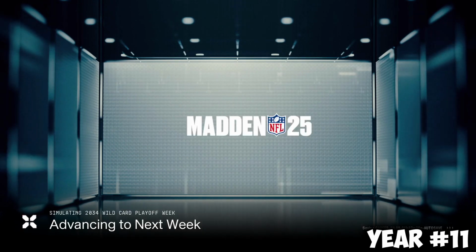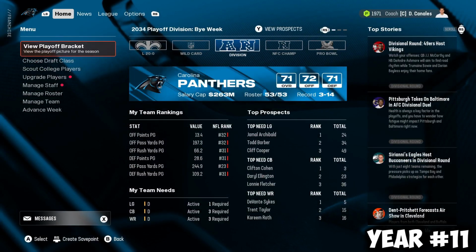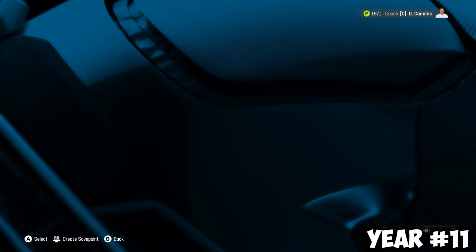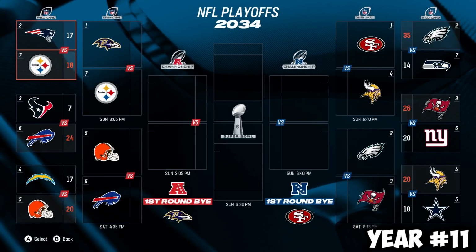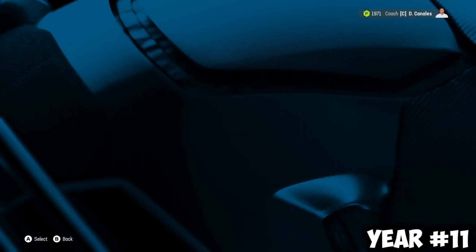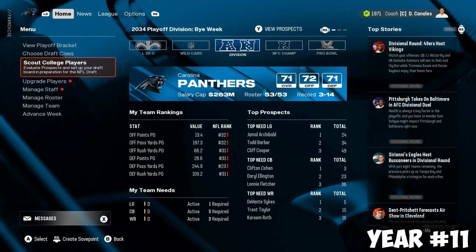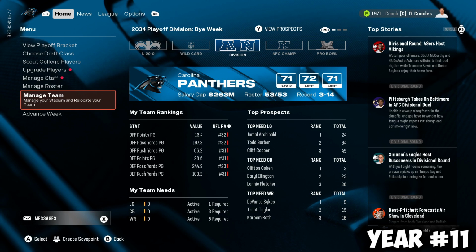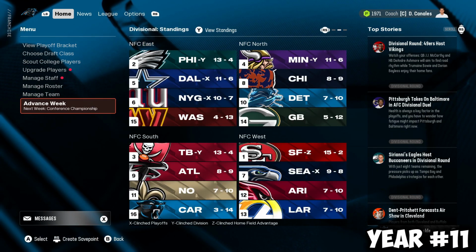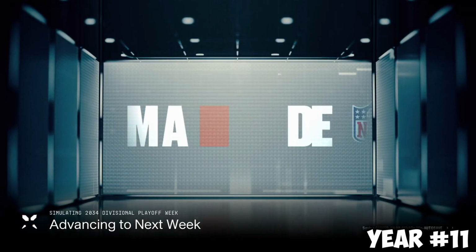Can we make the divisional round? The Giants are the 6th seed, and we end up beating them 26-20. It's going to be a Eagles-Bucks matchup. 2nd versus the 3rd seed. Tough matchup. We have both 13 and 4 teams simming this one here, the divisional round.